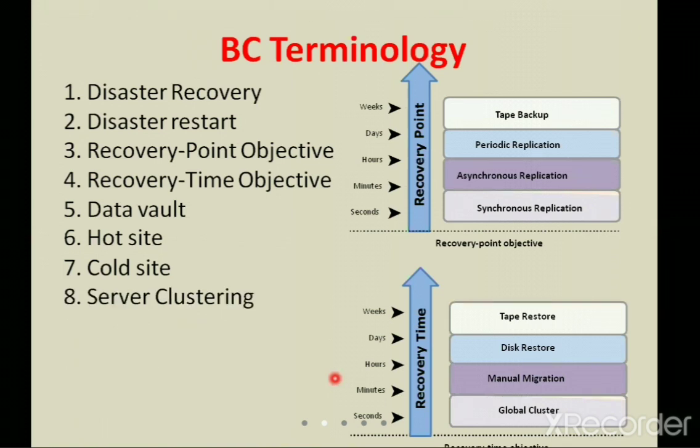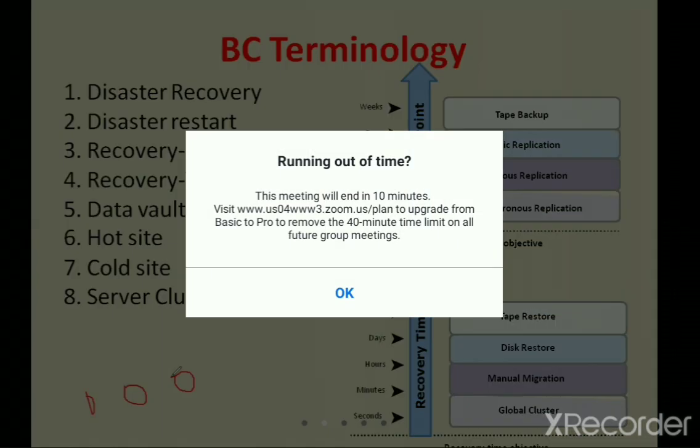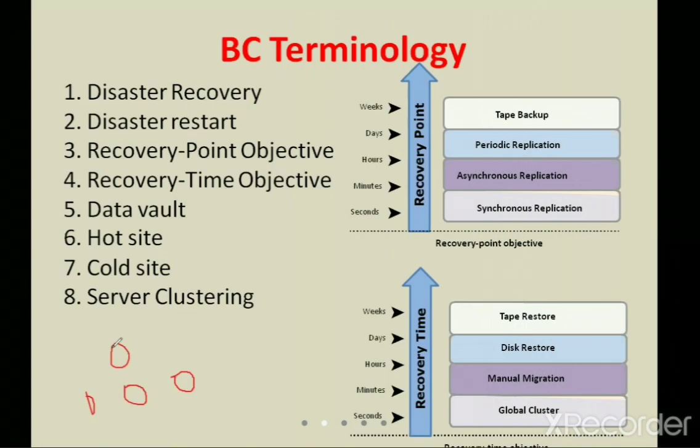In server clustering, there is a group of servers with n number of nodes. The data is stored on one particular server, which is called the data server, and from this one the data is transferred to each and every node.